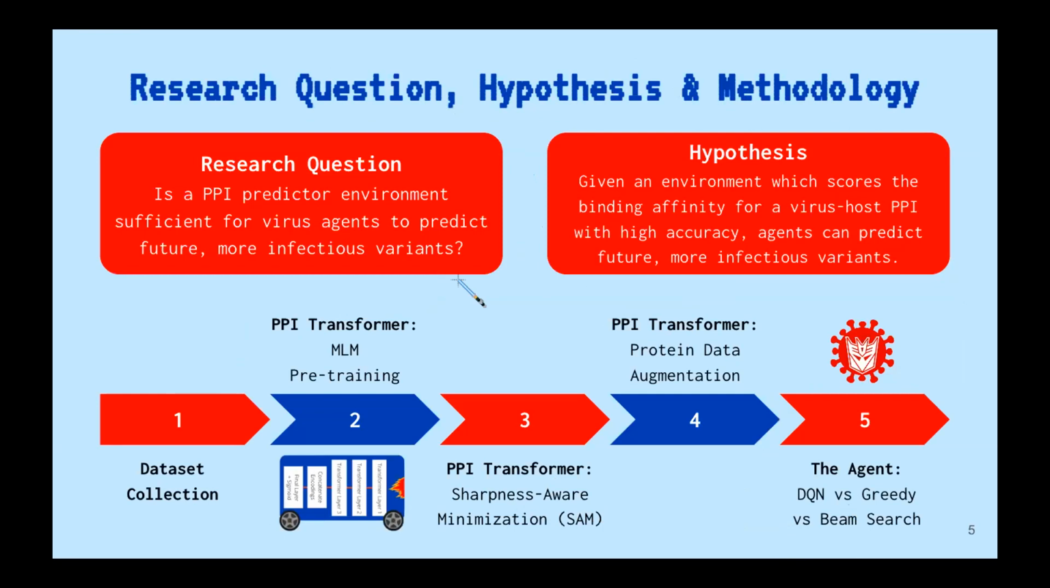Our research question is: is a PPI predictor environment sufficient for virus agents to predict future, more infectious variants? We hypothesize that given an environment which scores the binding affinity for a virus-host PPI with high accuracy, agents can predict future, more infectious variants. For our methodology, we first collect our PPI datasets in step 1. Next, we build our PPI transformer in steps 2 to 4, and lastly, develop our virus agents in step 5.